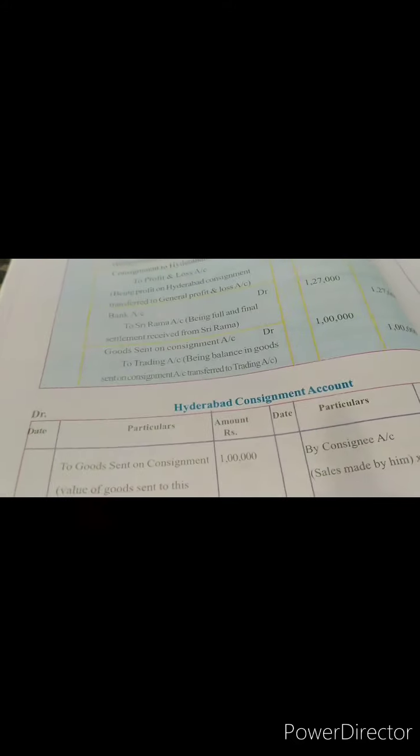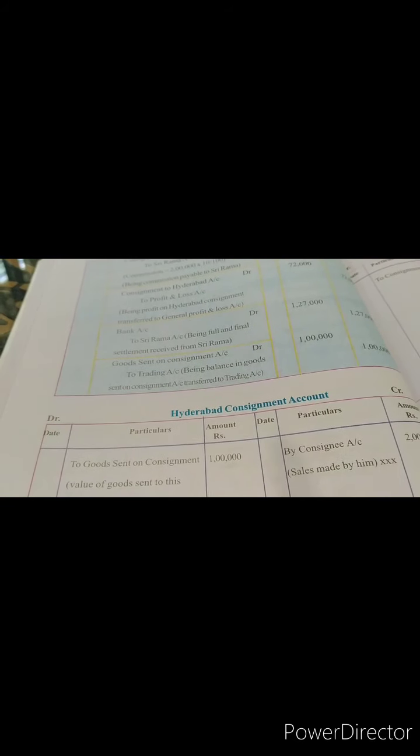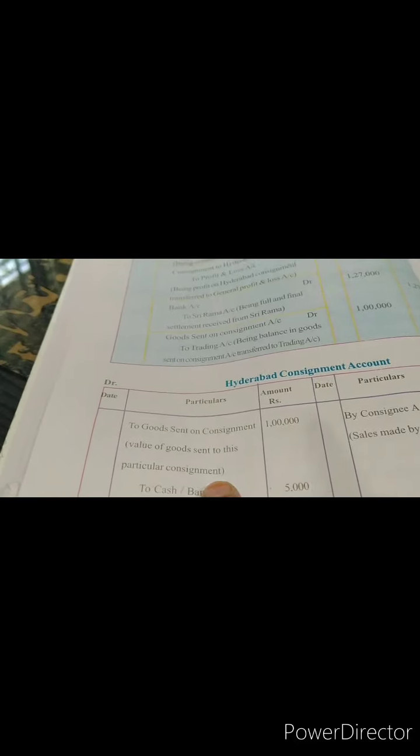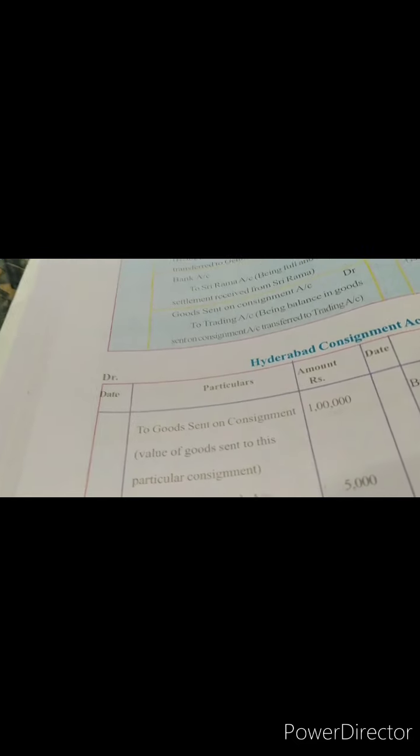If you see, this is how you generally write the consignment account, children. Here this is the Hyderabad consignment account for the consignor. You'll see debit and credit. Goods sent on consignment, how much is it? 1 lakh rupees.